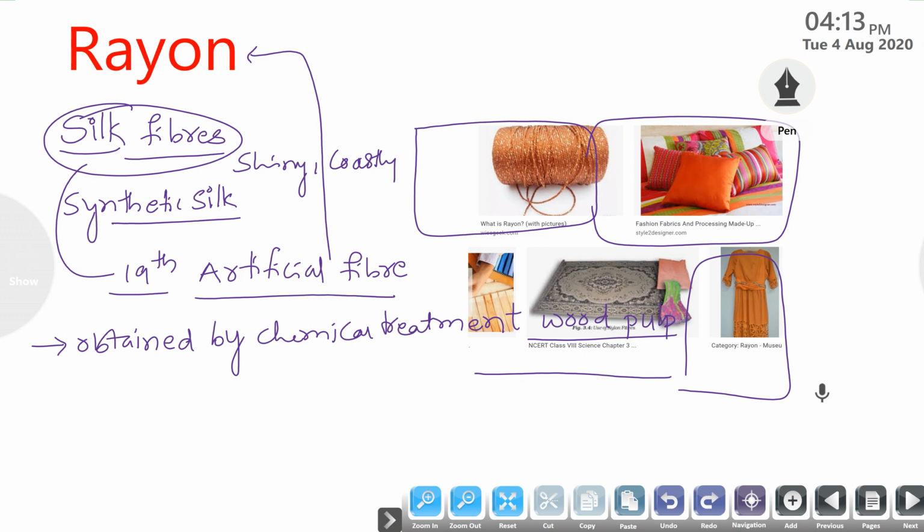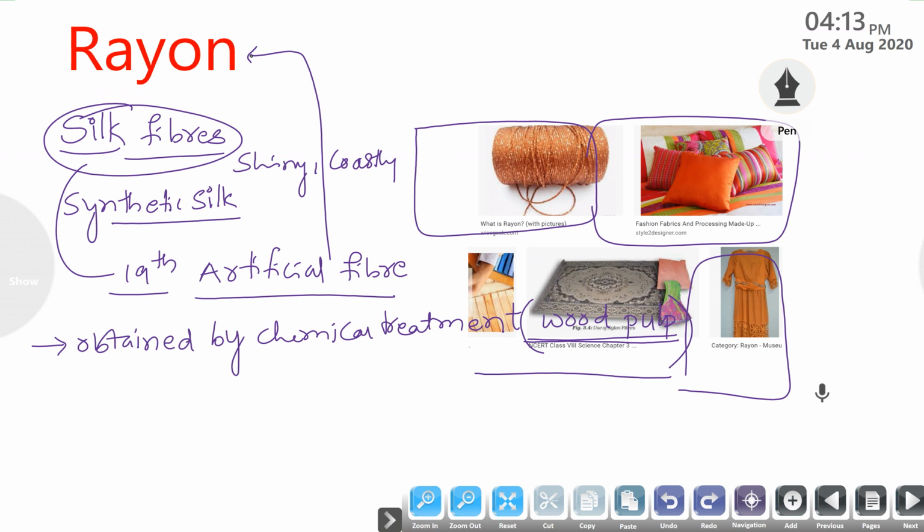But there is one question: sir, wood pulp is a natural substance. It is obtained from the plant. However, this wood pulp is utilized by human beings and they prepare it artificially. That's why by chemically treating the wood pulp, they prepared an artificial fiber that is similar to the properties of silk fiber, that is rayon.